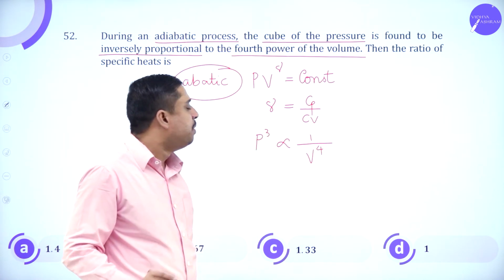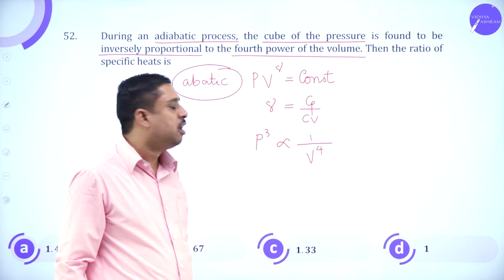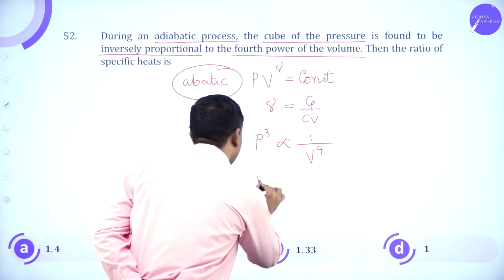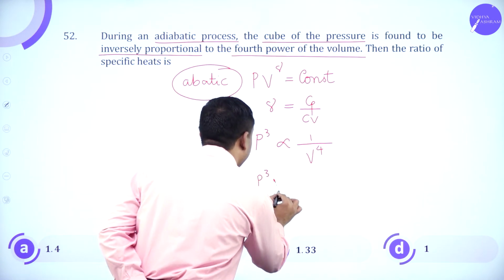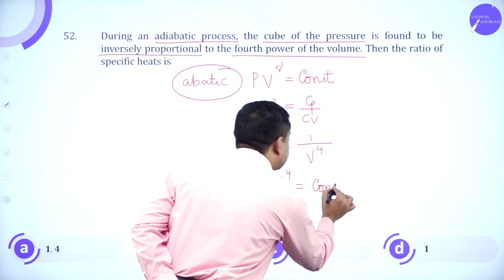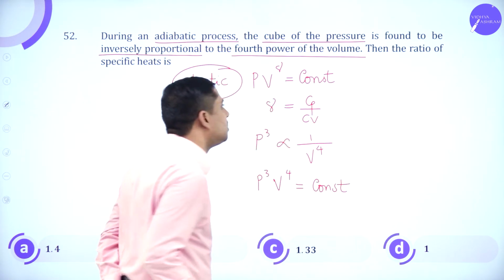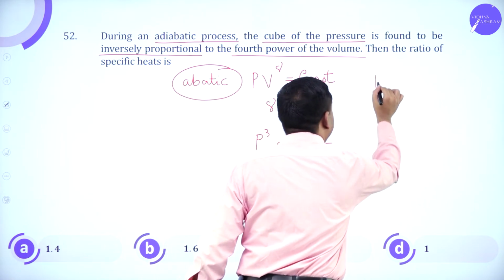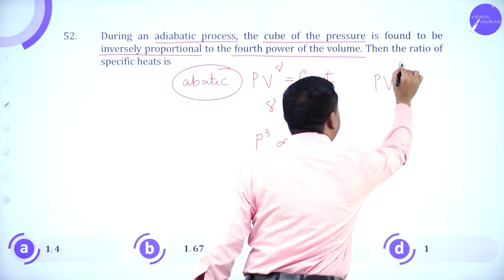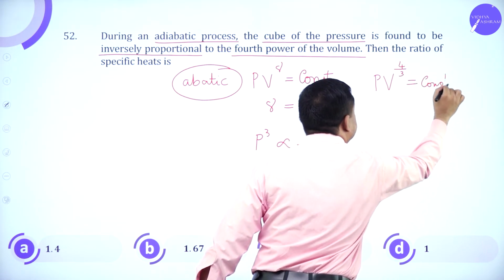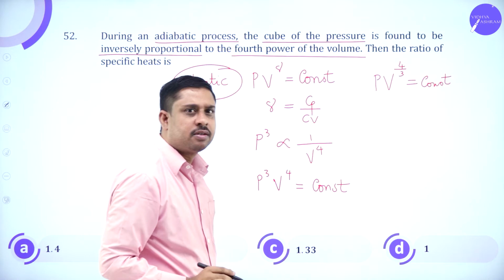P cube is proportional to 1 by V to the power 4. Or P cube V to the power 4 is a constant. Dividing by 3, PV to the power 4 by 3 is a constant.